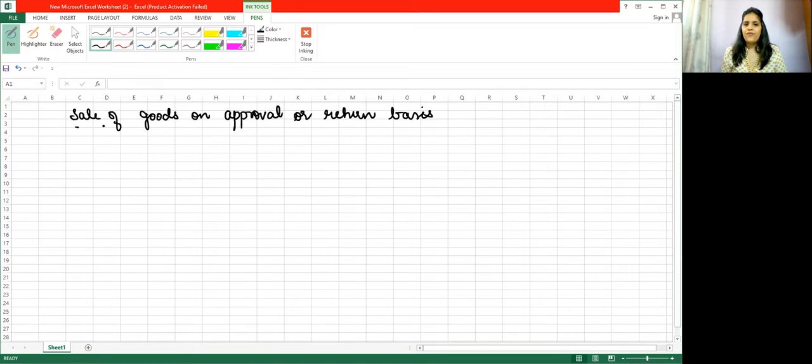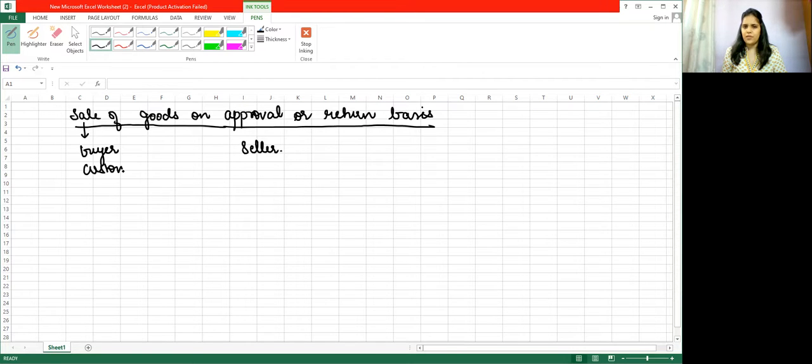Okay. Now, before we go ahead and understand, first let's understand what exactly is sale. Sale means one party selling his goods to another party. The first party will be called the seller and the second party will be called the buyer. So you have two parties: the buyer and the seller. Buyer or the customer, also consumer, anything. So when one party sells goods to another party, that transaction is called a sale.